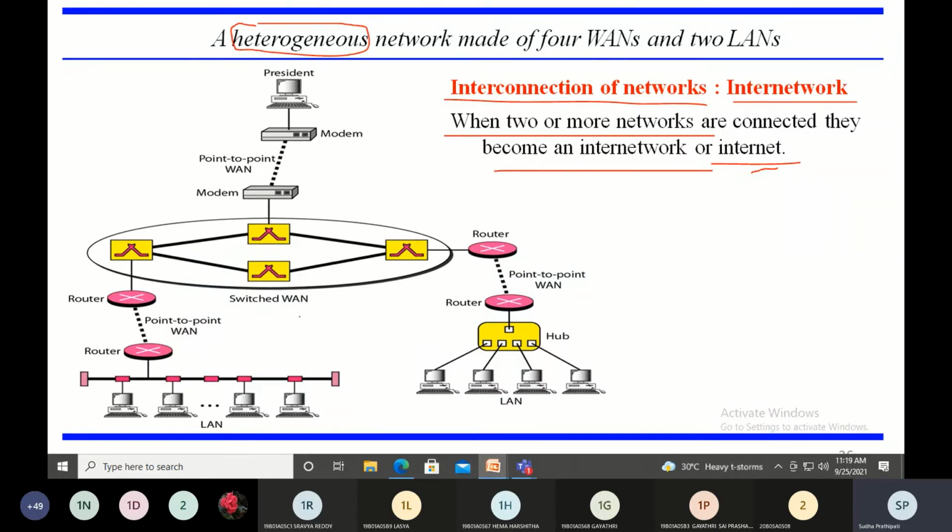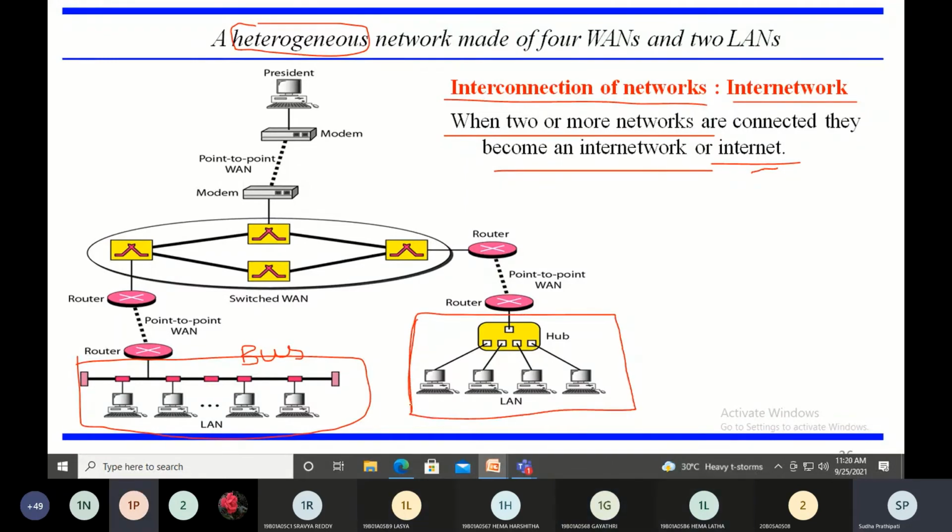So what is this network, Andy? Can you tell me what is this LAN? What is the topology of this LAN? Bus topology, no? So the LAN here is connected in a bus topology. And what is this topology? This is a LAN which is of star topology. Now that is what is called heterogeneous. So there are 2 LANs over here, one LAN of bus topology and another LAN of star topology.